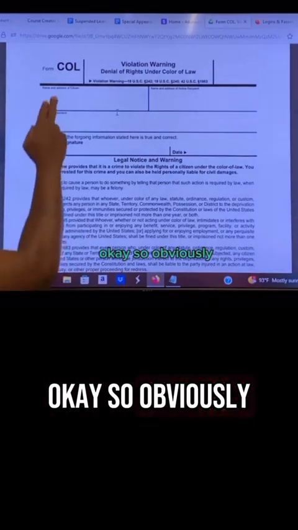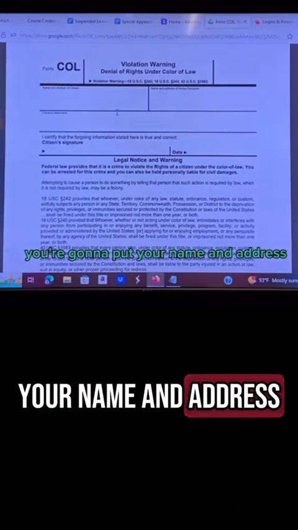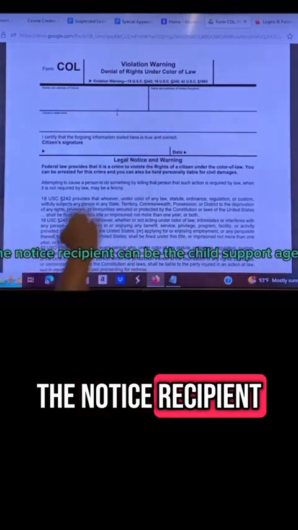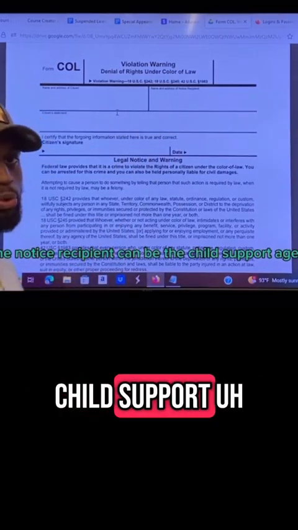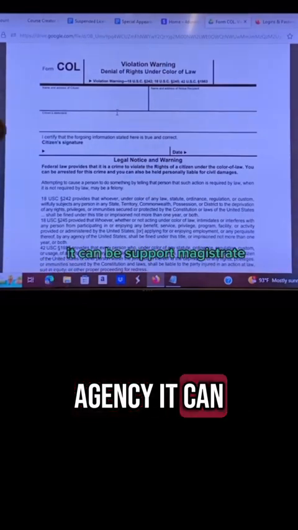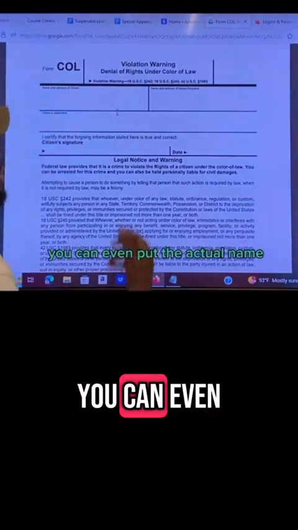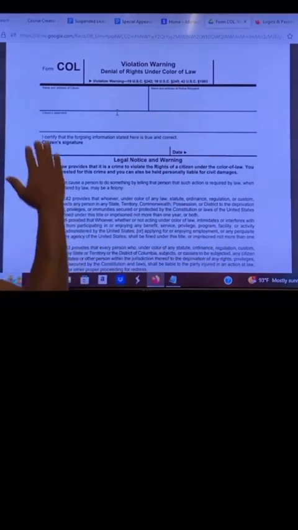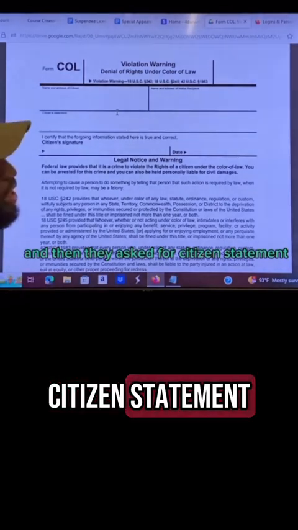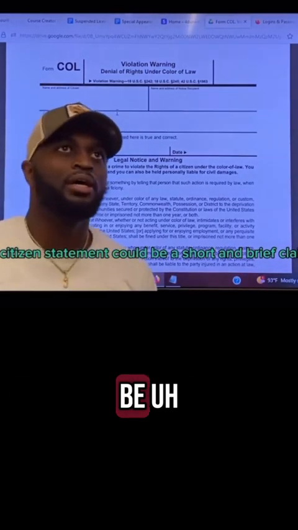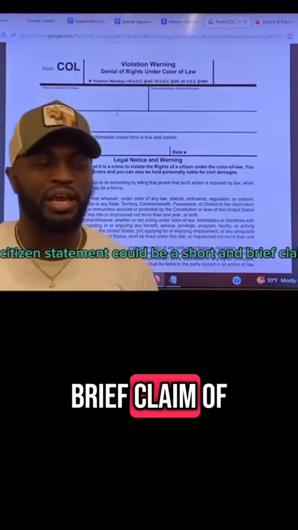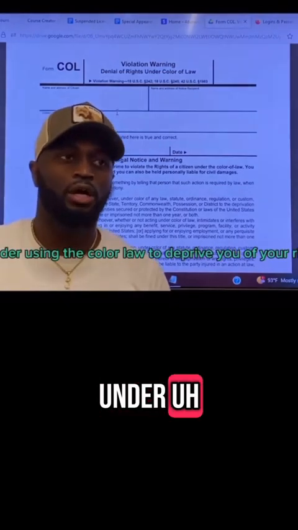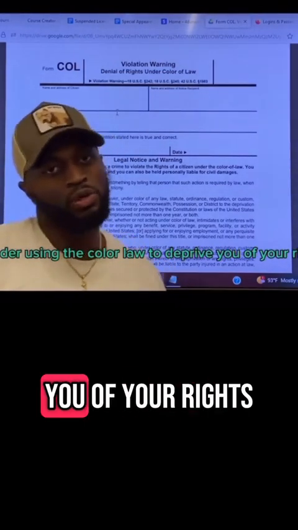Obviously, you're going to put your name and address. You're going to put the name and address of the notice recipient. The notice recipient can be the child support agency. It can be the support magistrate. You can even put the actual name of the support magistrate. And then they ask for a citizen statement. A citizen statement could be a short and brief claim of anything that you want to say that they are violating, using the color of law to deprive you of your rights.